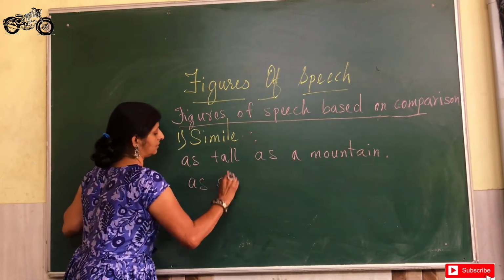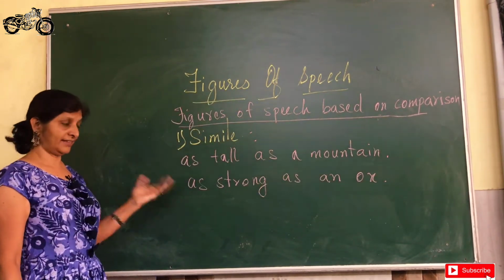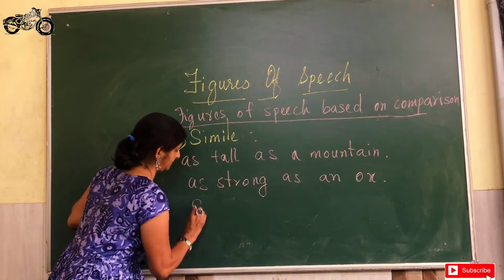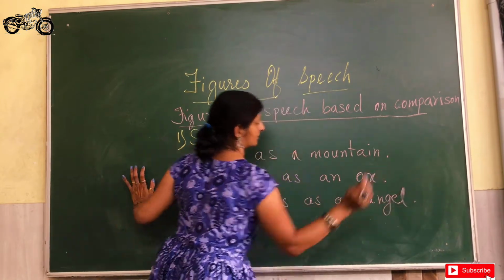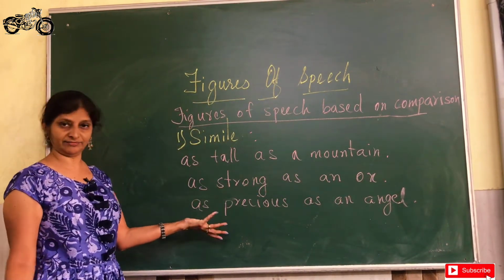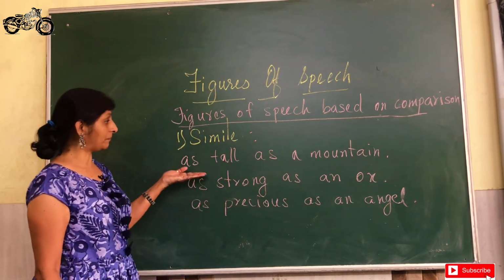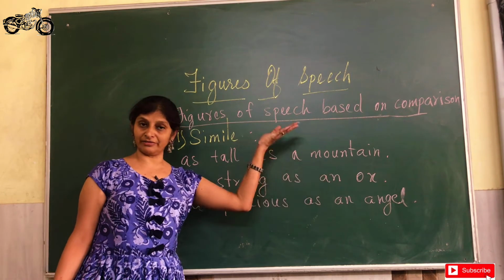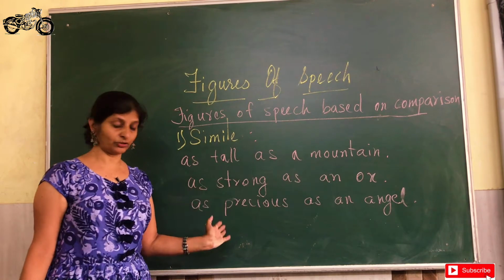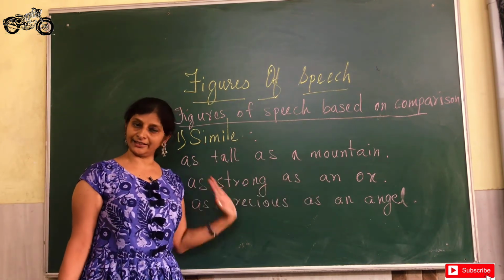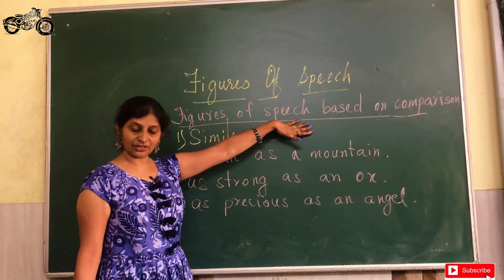Or as strong as an ox. Again an unlikely comparison. As precious as an angel. Again something which is beyond concept. So here the comparisons are very unlikely, very absurd, very illogical, but still they make sense because they are put figuratively, and therefore in context we get the meanings of this. So this is how simile is a figure of speech based on comparison.